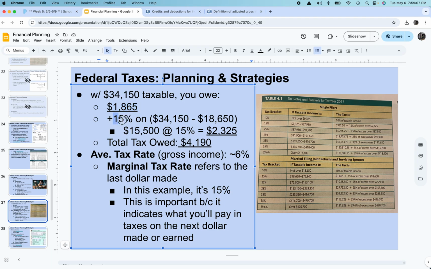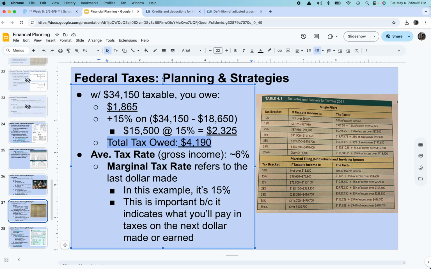And then they're going to owe 15% on any additional money made above 18,650, which would be a remainder of 15,500. That's what they're going to pay 15% on. 15% of 15,500 is $2,325. So the total tax that these guys owe on $70,000 income is $4,190.